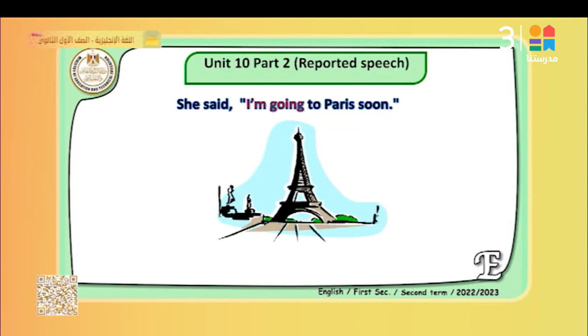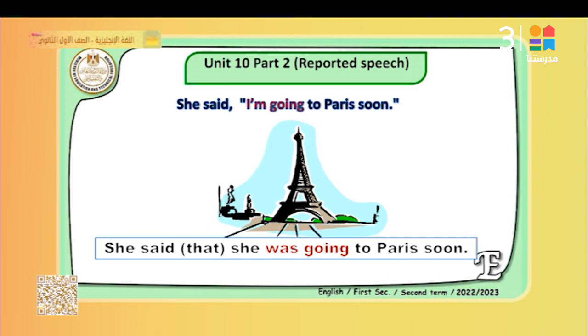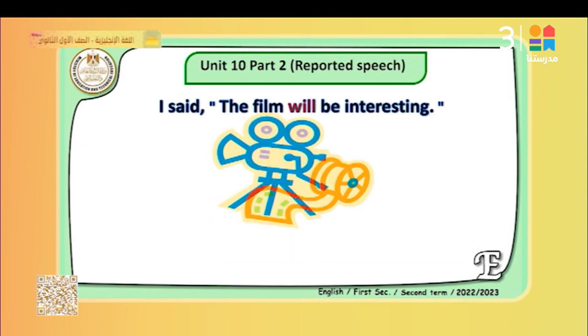She said, I am going to Paris soon. How can we change this sentence? She said that she was going to Paris soon. Here, I am is changed into she was. She said that she was. Because the verb said is in the past, we used the past.